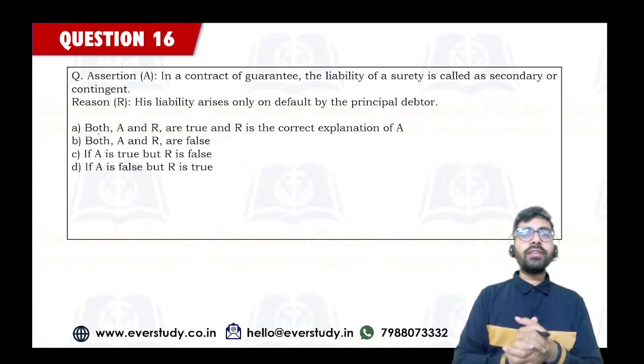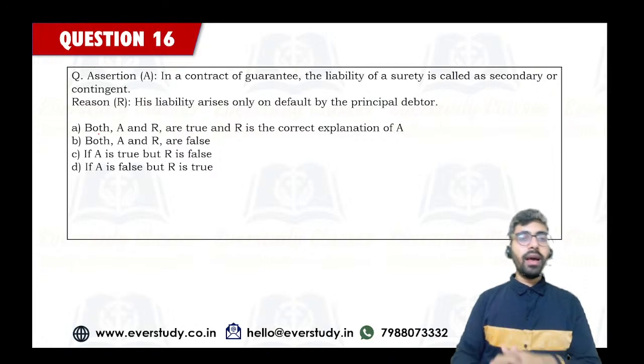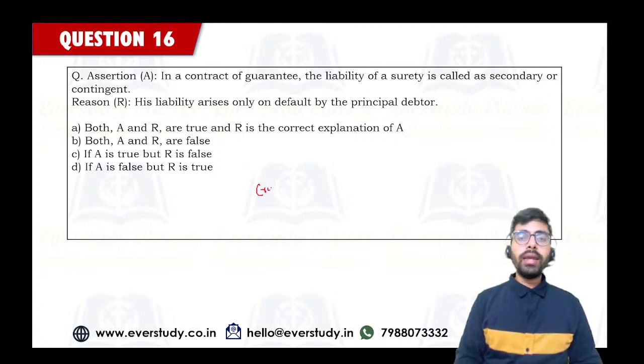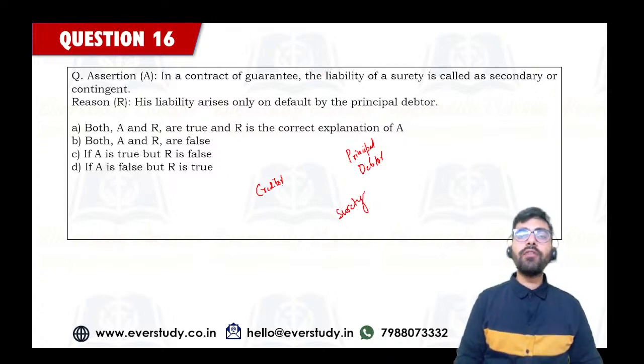Okay. So next is about a contract of guarantee. In a contract of guarantee, the liability of surety is called secondary or contingent. Reason? His liability arises only on default by the principal debtor. Again, an easy question. Whenever we are talking about a contract of guarantee, there are going to be three parties. There is one creditor who is giving the money, one principal debtor who is taking the loan, and another person, the surety, who is giving the guarantee for this particular loan. So three people are going to be there.